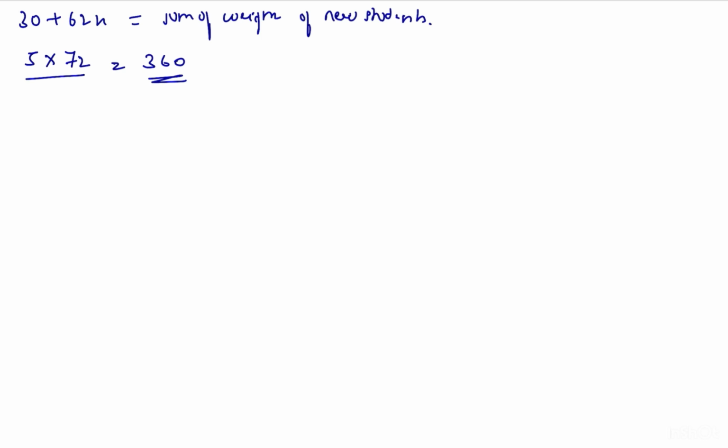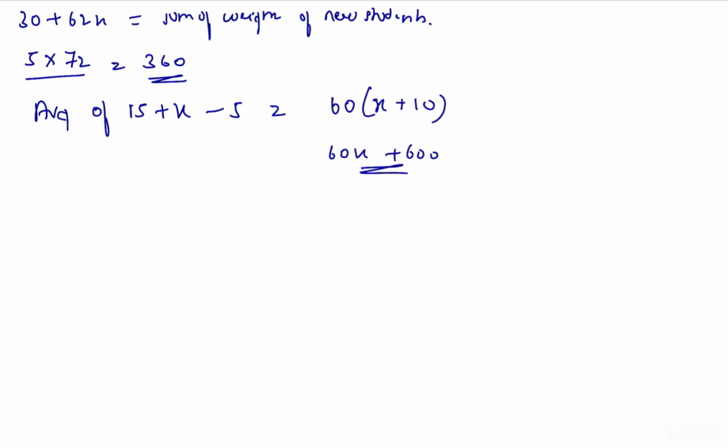So the average of 15 plus x minus 5 is equal to 60 into x plus 10, that is 60x plus 600. That is, the previous 15 students plus x students added minus 5 students left, equals 60 times x plus 10, that is 60x plus 600.